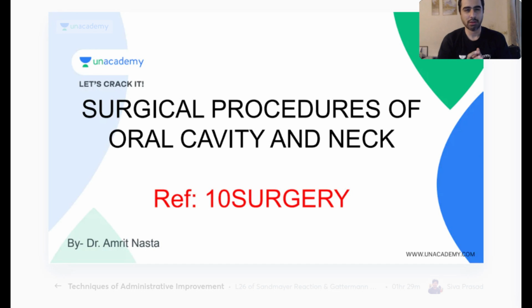Now, most of us, because of COVID, the last 1.5 year, we must not have gotten exposure to these kind of procedures, how they are really performed. And what we read in the books is not really the same as what is going to be done. So what I'm going to do is give you a little perspective and the practical pointers that we need to know when we study these procedures. Easy ones but important ones nonetheless, which we as doctors must know.